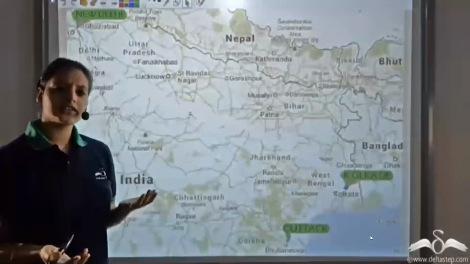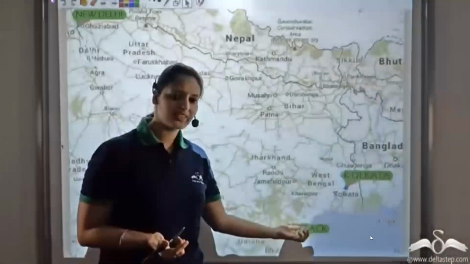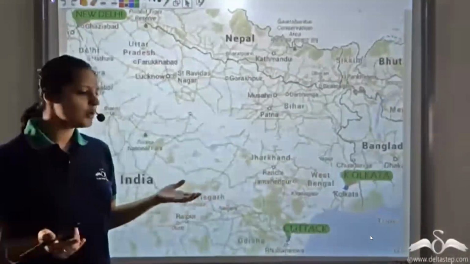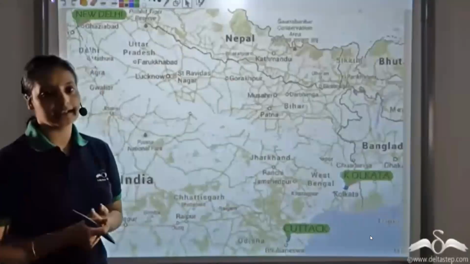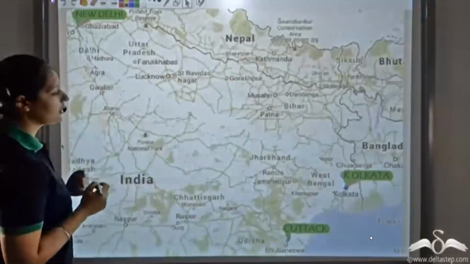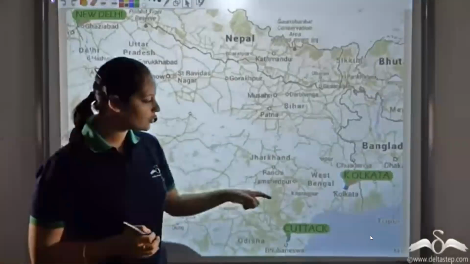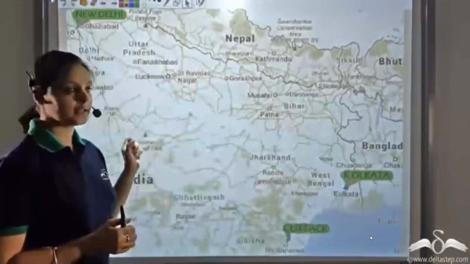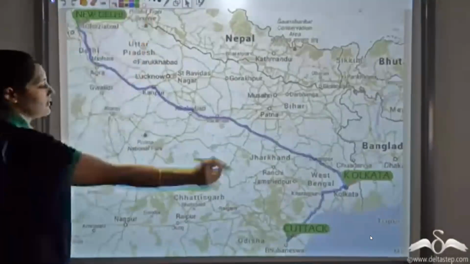So how do we actually say that things or places are near or far? What do these terms near or far actually indicate? Well, to understand this, we need to look at the length of the route which is taken. So let's look at this.